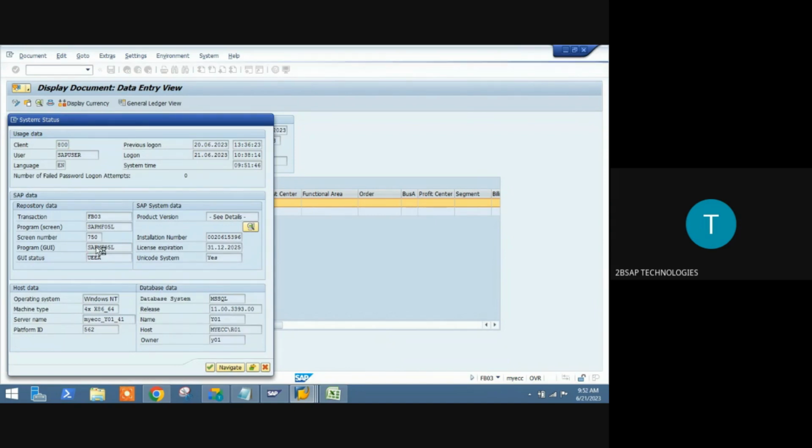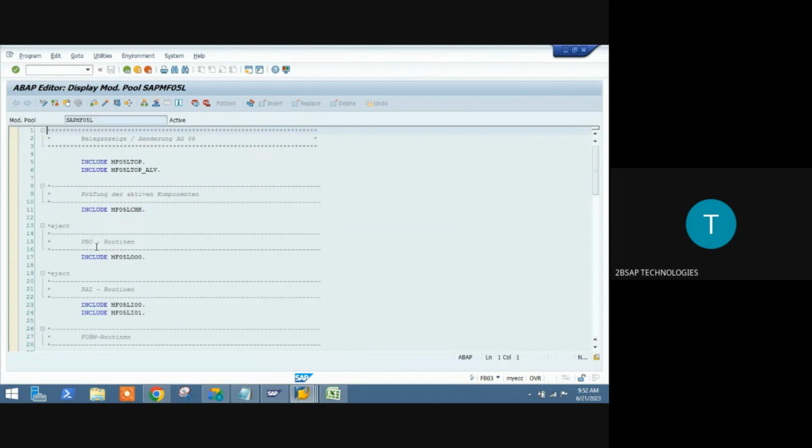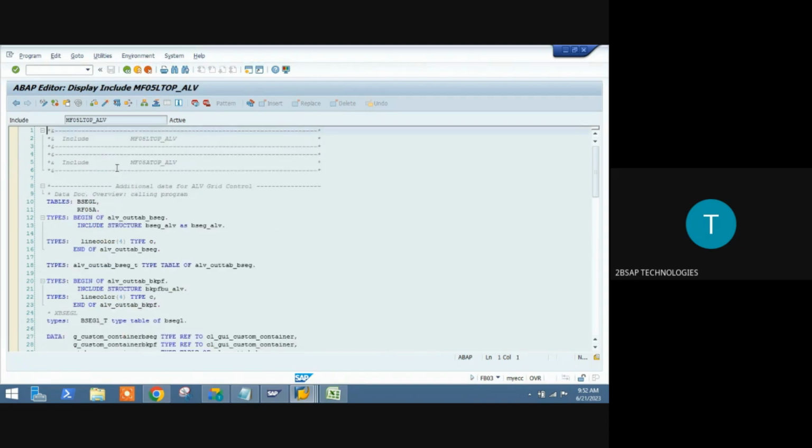Just to understand the system process, I am explaining how the SAP system works. Nothing is required to remember. When you are doing your practice, by default these things will come automatically. No need to worry about it. Here you can see some program language. These are SAP codings, SAP programs.